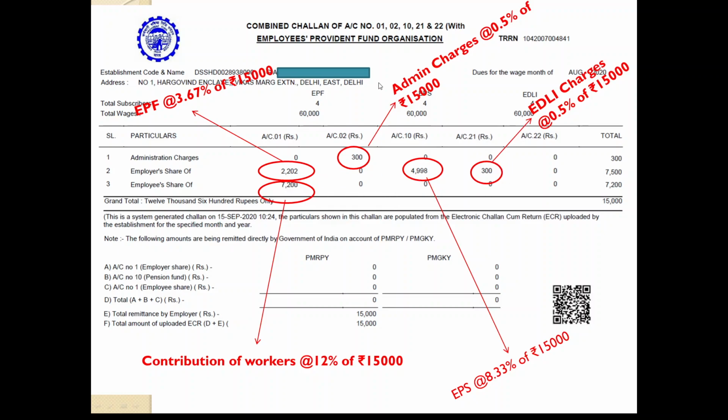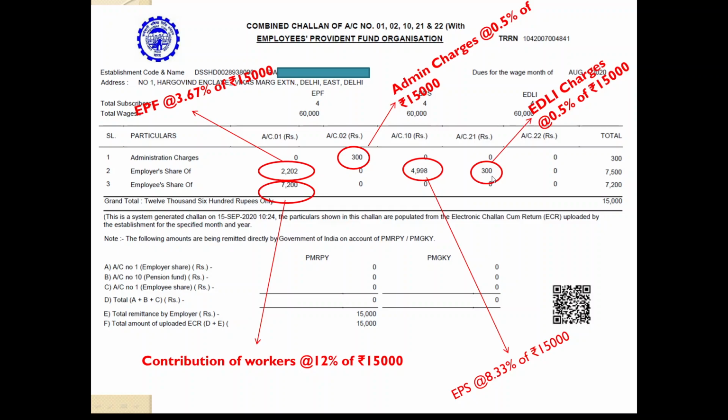You can see here there are 4 workers, and as I mentioned, admin charges is 0.5% of 15,000. 0.5% of 15,000 means 75 rupees. There are 4 workers, so 4 times 75 is nothing but 300. Similarly, EDLI charges for 4 persons. Contribution of charges for each person is 75. So 4 into 75, 300.